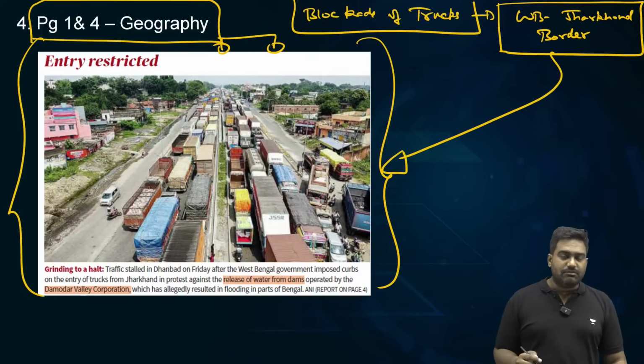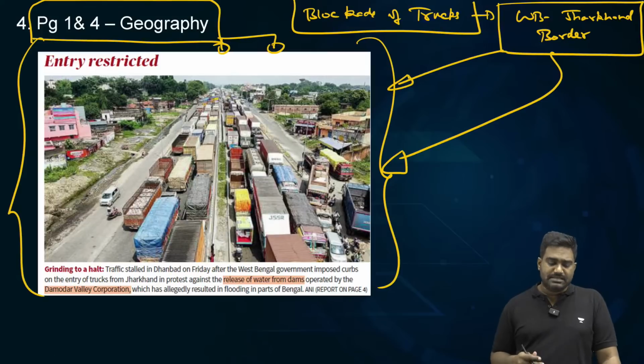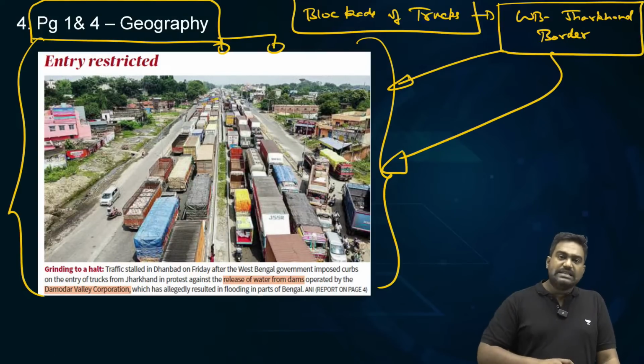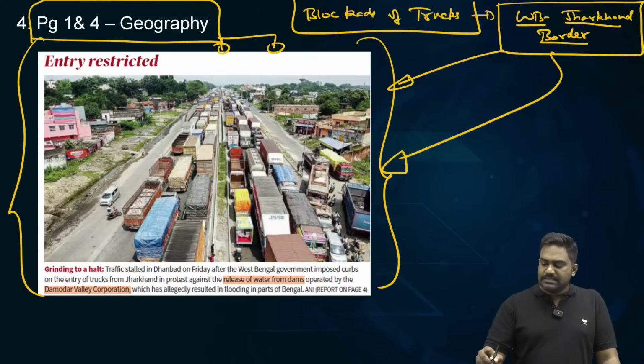The West Bengal state government, under the Trinamool Congress, under Chief Minister Mamata Banerjee, has decided to shut the borders for trucks entering from Jharkhand. That is why this huge pileup has been reported, triggering a massive crisis. Now, why has West Bengal taken this decision?